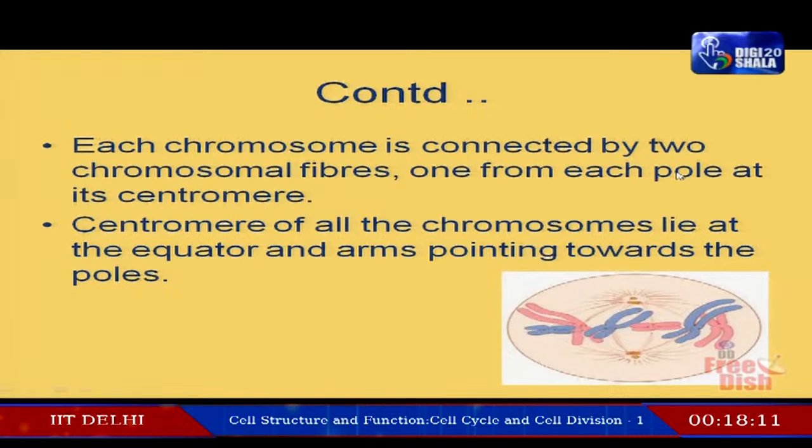They are connected at the centromere part of the chromosome. The centromeres of all the chromosomes lie in the equatorial plate. The arms of the chromosomes are pointing towards the poles. Yet another identifying feature: the centromere will be at the equatorial plate of the cell and the arms are pointing towards the poles.